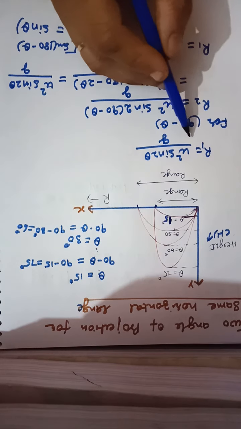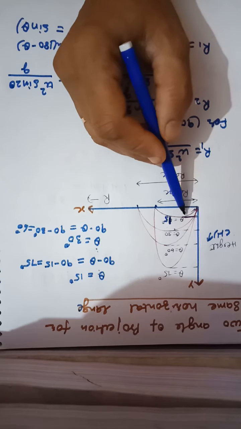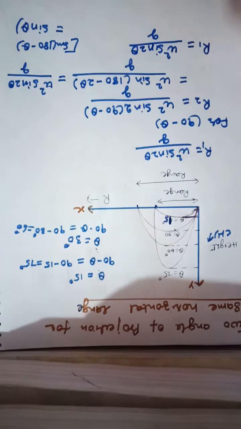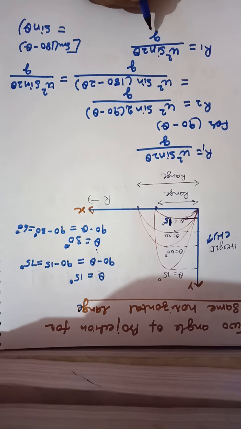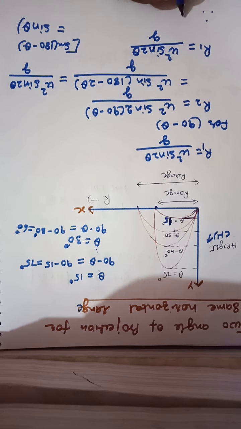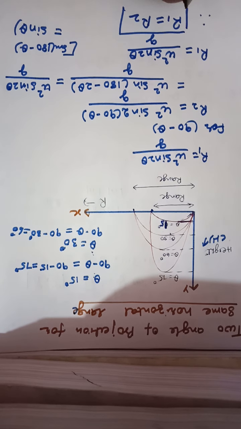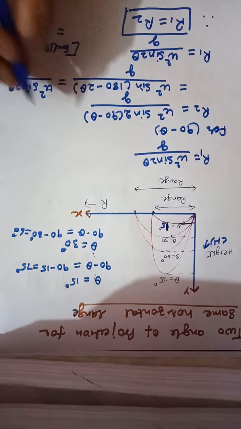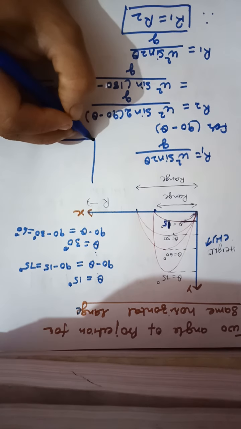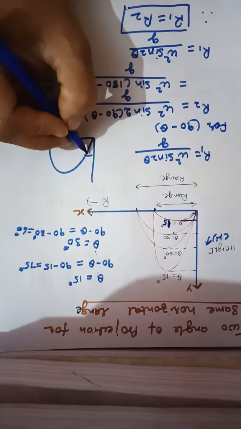So see, this is the formula of R1 when the object is thrown at an angle of theta, meaning 15 degrees, and when it is thrown at 90 minus theta, meaning 75 degrees, you will be getting the same value of the range. That means this shows R1 is equal to R2. The range will be the same. And similarly you can find the same condition if you throw any object at an angle theta with the vertical direction.